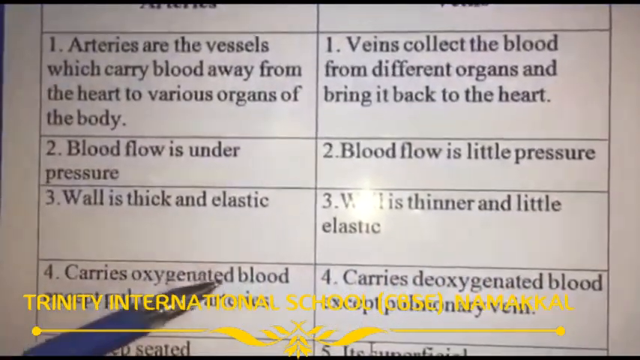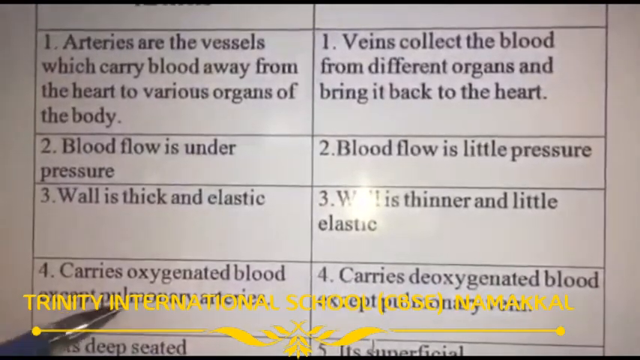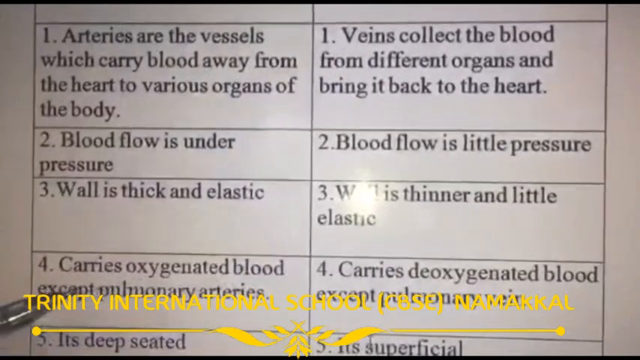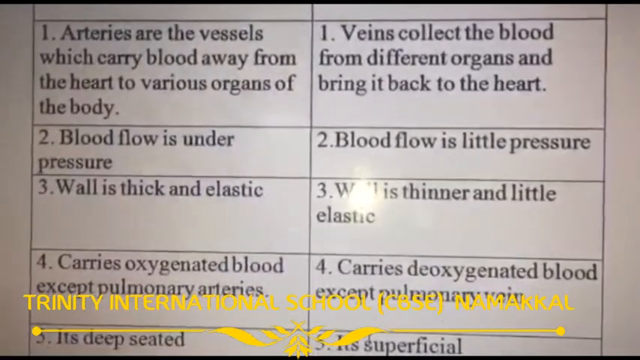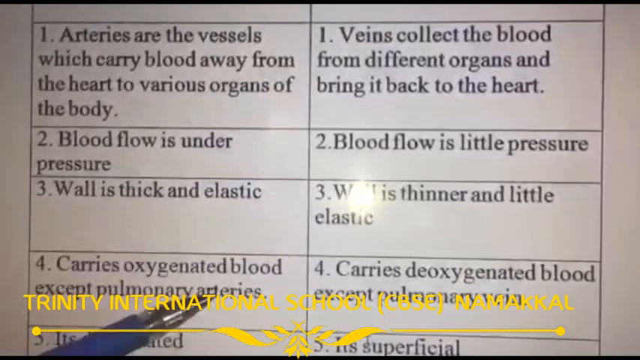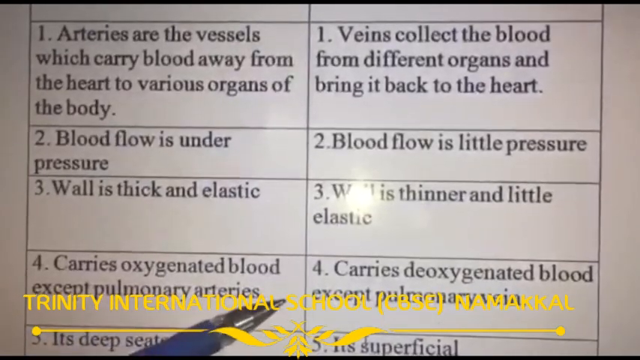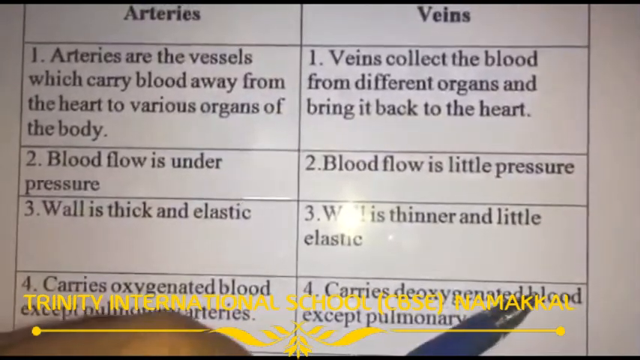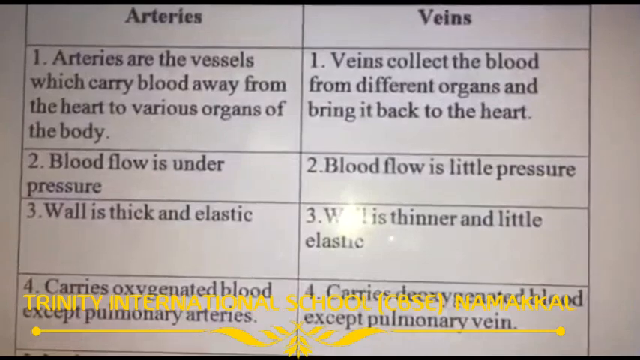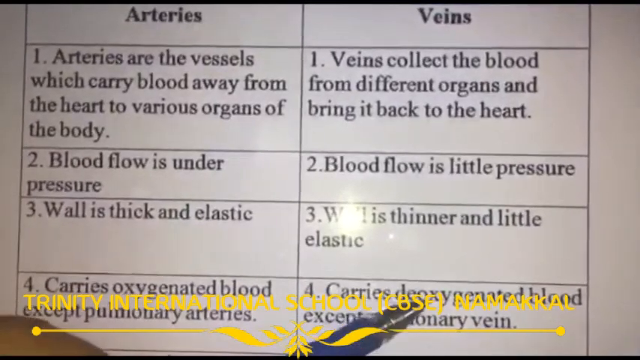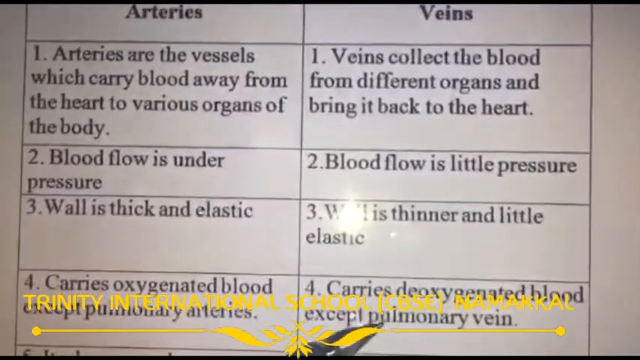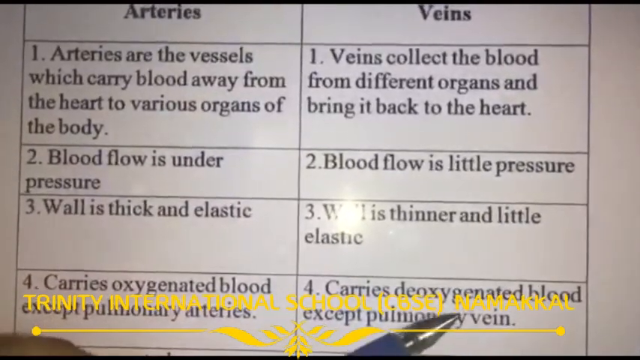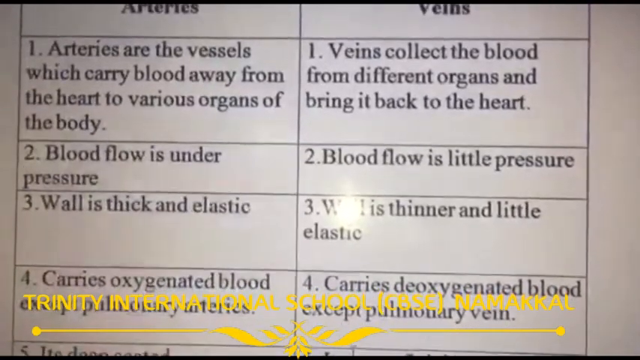Next, carries oxygenated blood except pulmonary arteries. Arteries carry oxygenated blood except pulmonary arteries. The pulmonary arteries carry deoxygenated blood to the lungs. Veins carry deoxygenated blood except the pulmonary vein. Here veins usually carry deoxygenated blood, but the pulmonary vein collects oxygenated blood from the lungs to the heart.